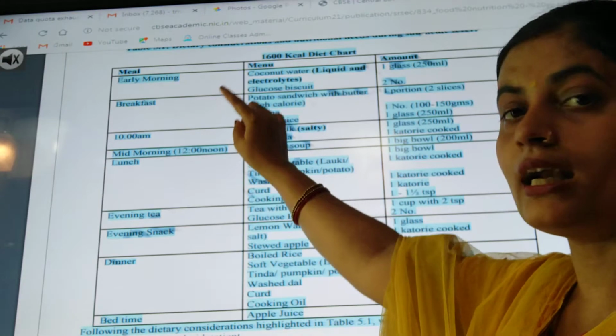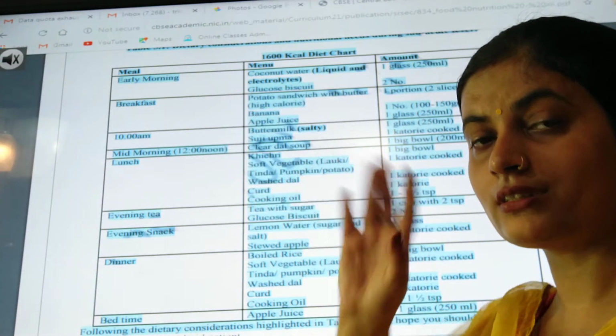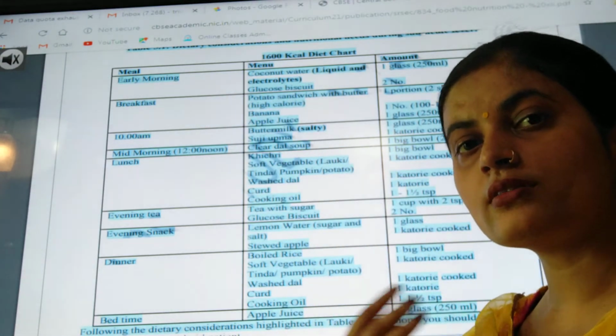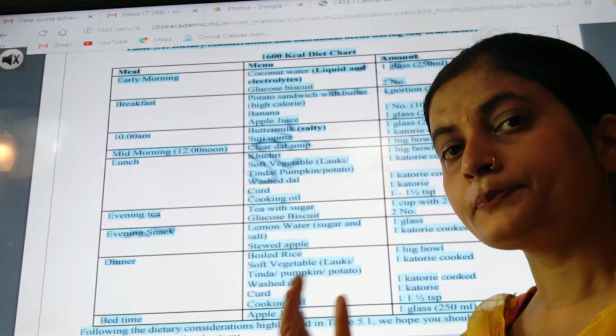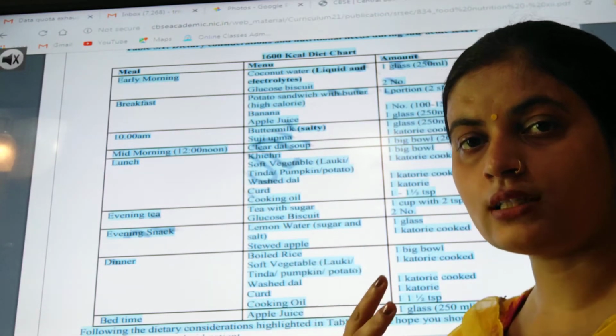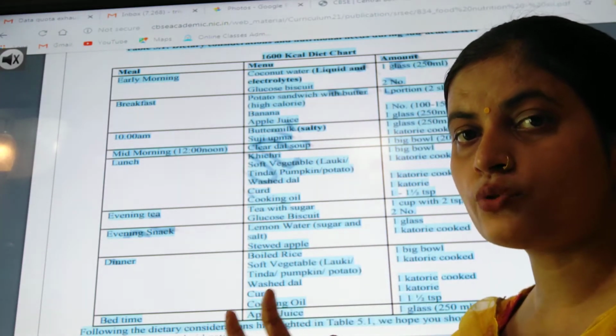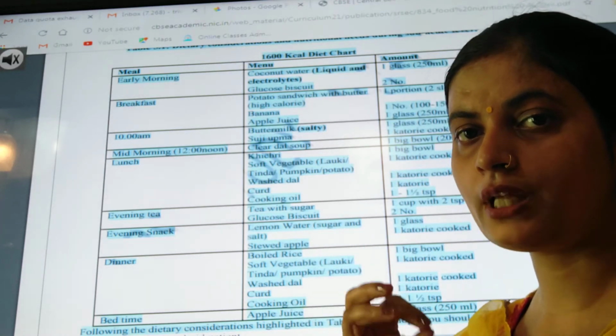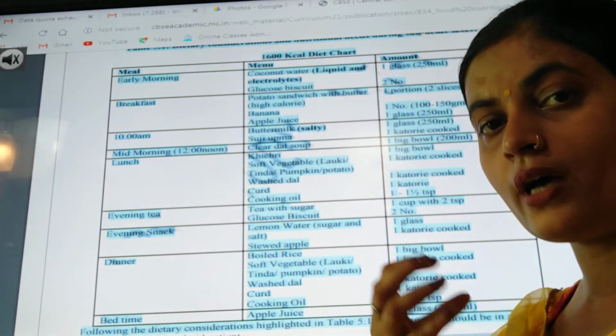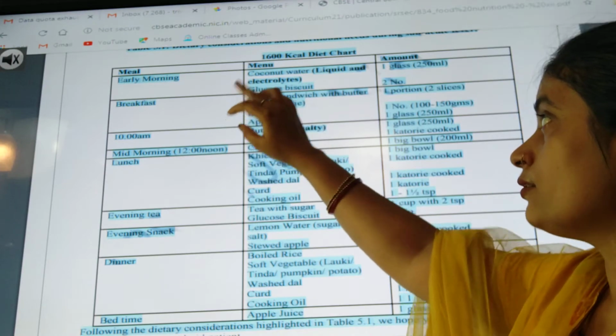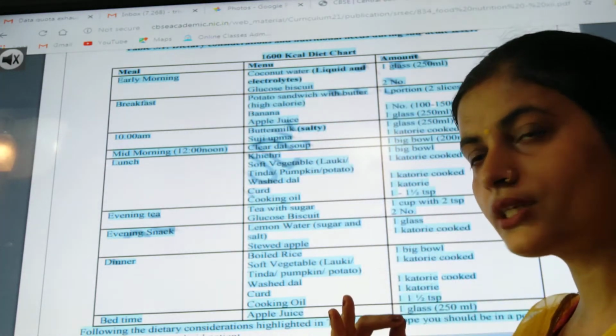Like if the person wakes up early in the morning, then within 2 hours of waking, we should give something to that person. What is that thing? Any drink can be given. What is that drink?